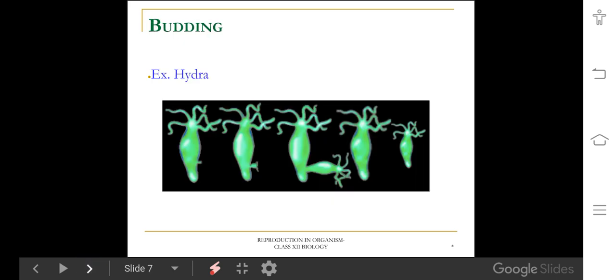Next, coming to budding. Budding means a small external outgrowth from the parental body, called a bud. It grows larger and develops as an individual organism. This is called budding. Example, Hydra. Hydra shows external budding. Another example is yeast, a unicellular fungus, which also shows external budding. Another example, sponges, show gemmules, internal budding.